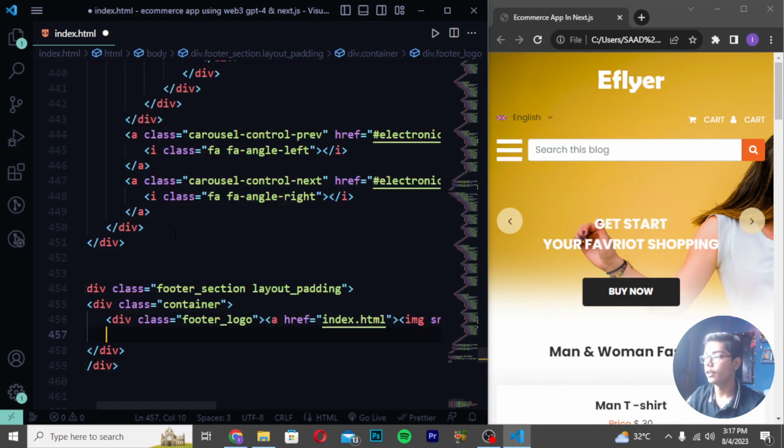Then close this and write a div class input underscore dt.